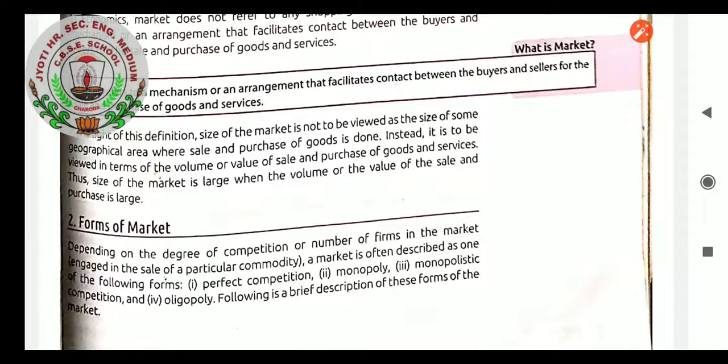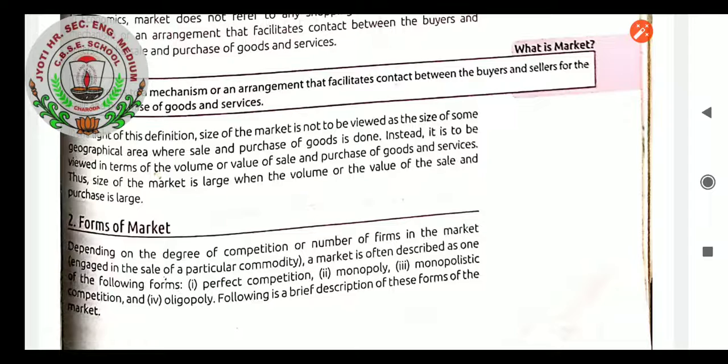Large volume is a wholesale market and small volume is a retail market, that we have learnt in BST. Forms of market: when I teach you, first I will go with perfect competition, which is very important for you as it is a part of the syllabus. Perfect competition is the first category of forms of market.